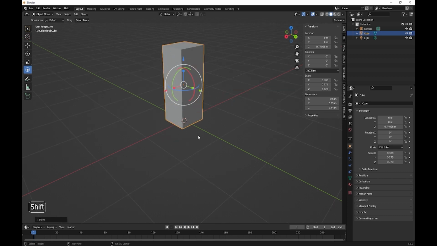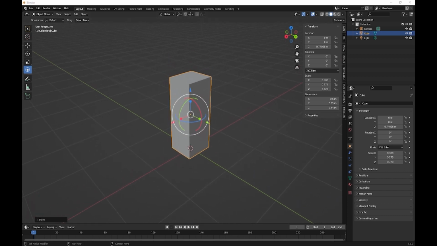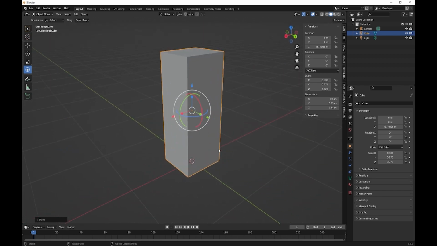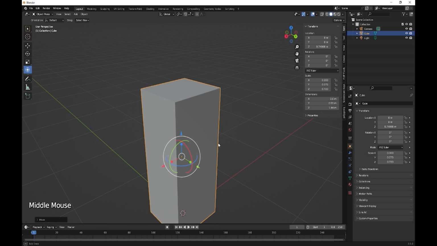Okay, so this one is a little bit retro. I found it on the internet. So this is basically our shape.